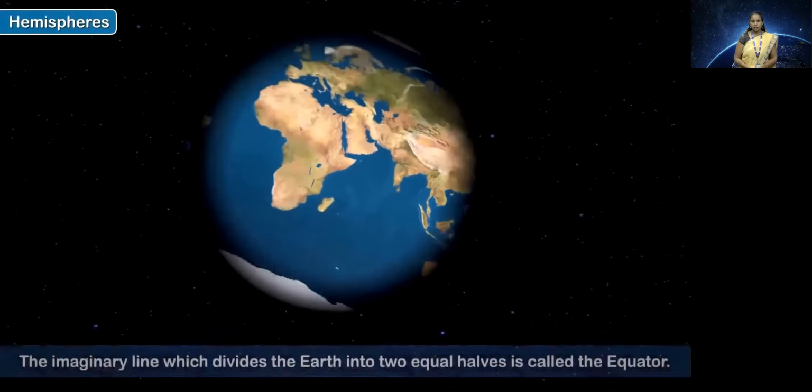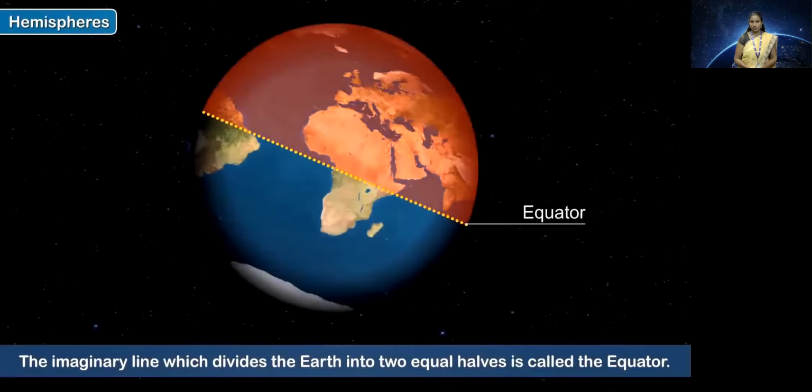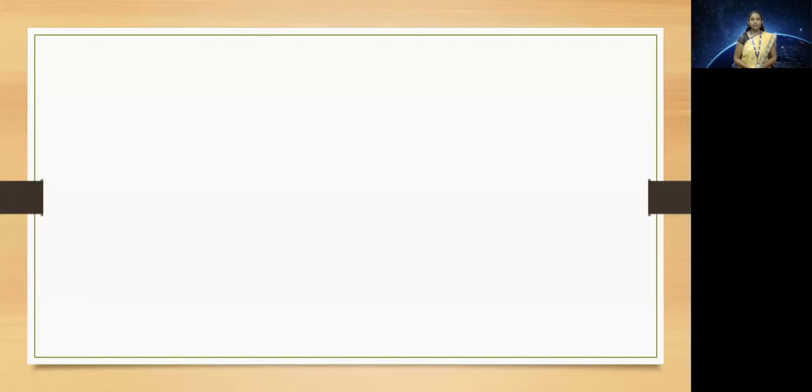Now, if we imagine that there is a horizontal line, as we can see the yellow dotted line in the video, which is dividing Earth into two exactly equal parts, two halves we can say. That line is the equator, which is the warmest part of the Earth, whereas the half part in the north is the northern hemisphere and the half part in the south is the southern hemisphere. So this is what we come to know about our Earth and the consequences of rotation of Earth. Let's take a quick brief.